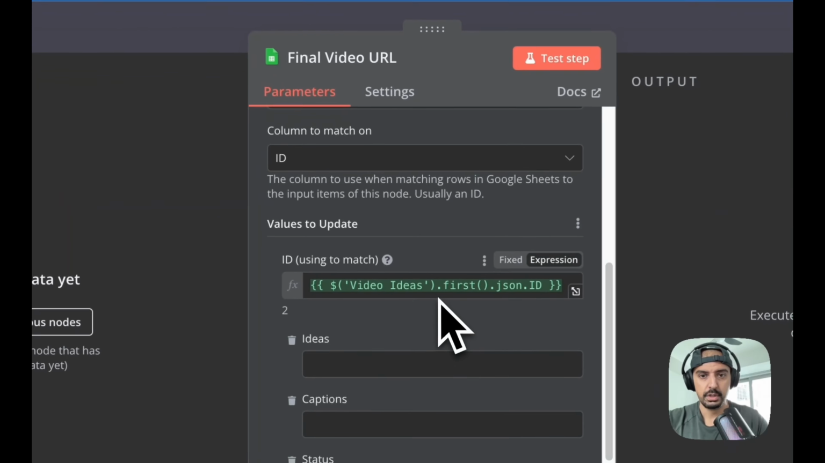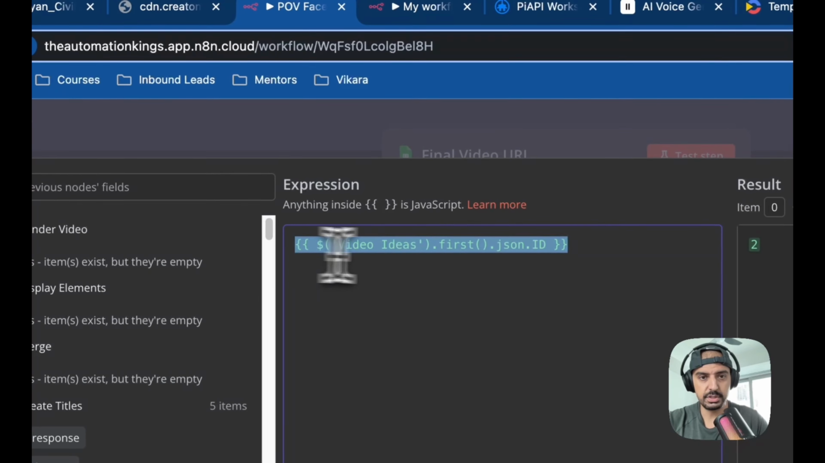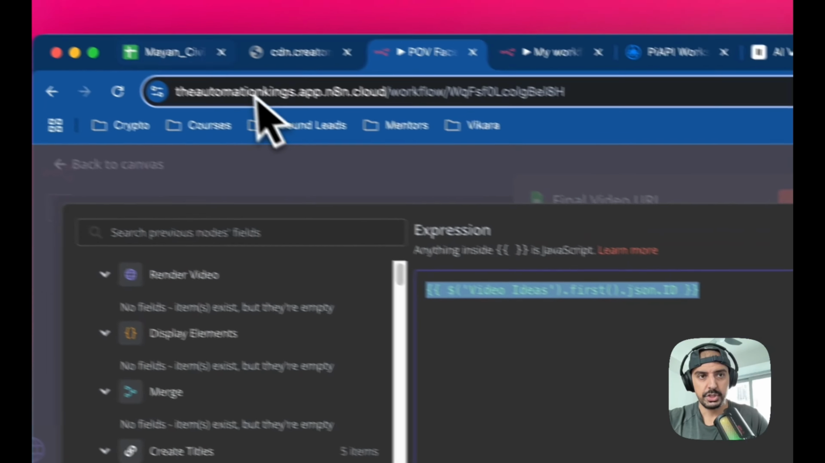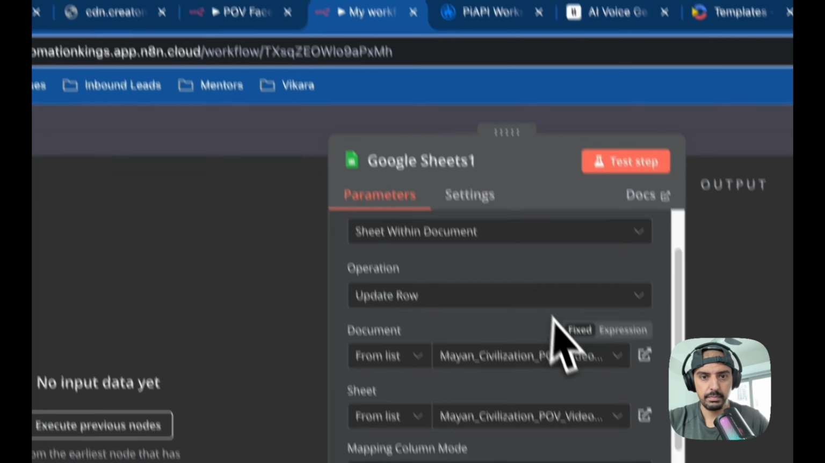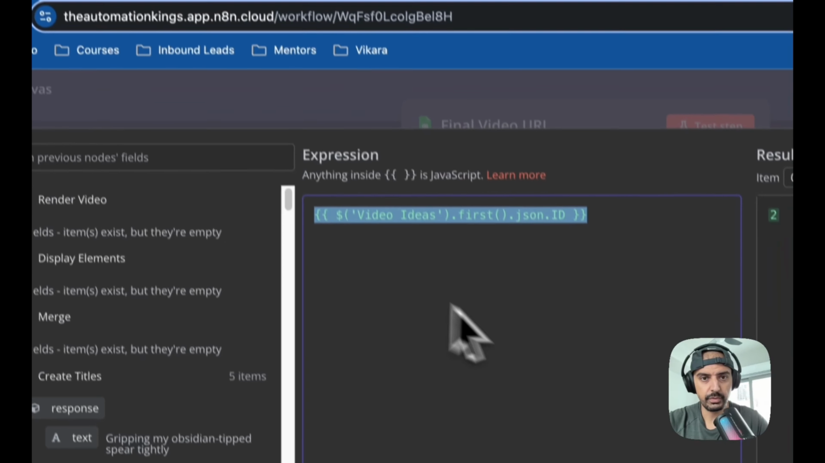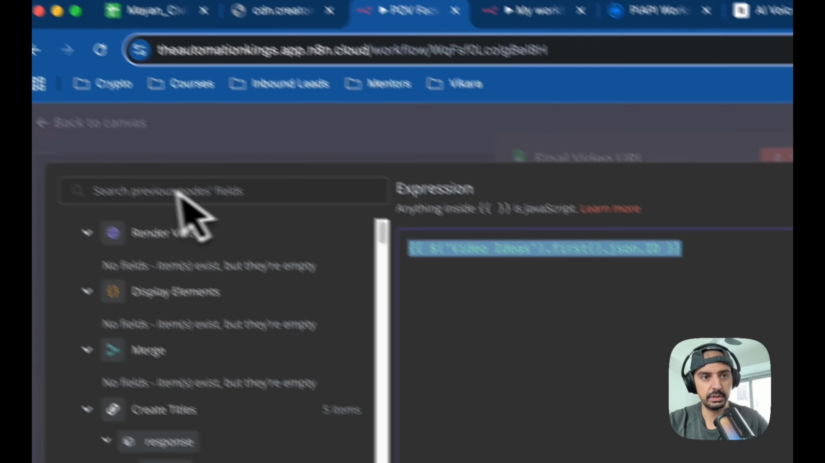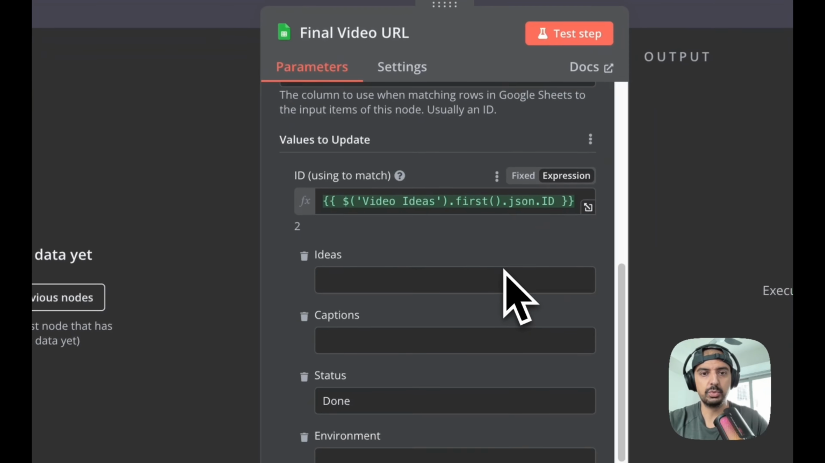So if I just click on expressions, just video ideas, which is... just go back here, paste the ID here, as you can see in the original expression. Okay, and just come out of this.